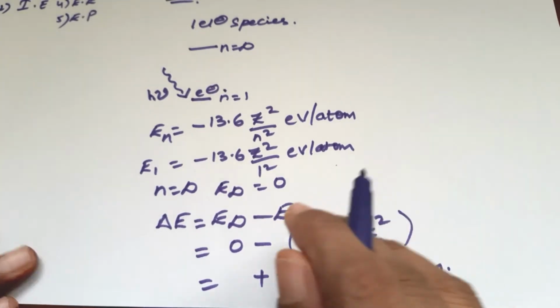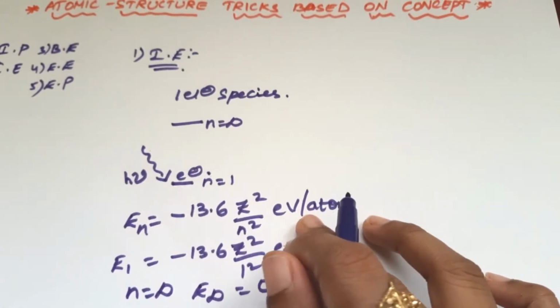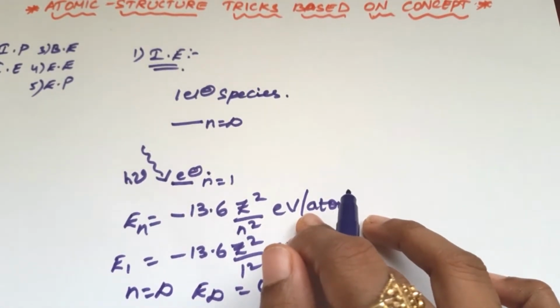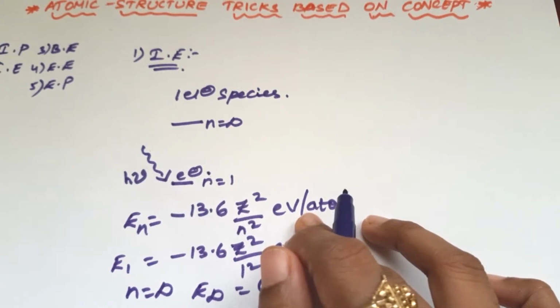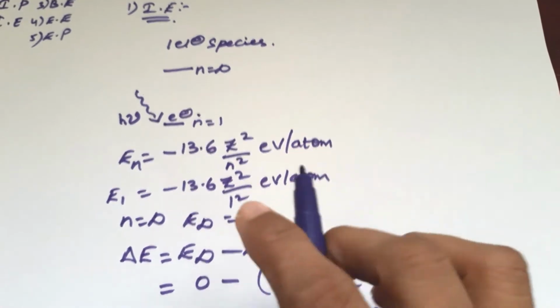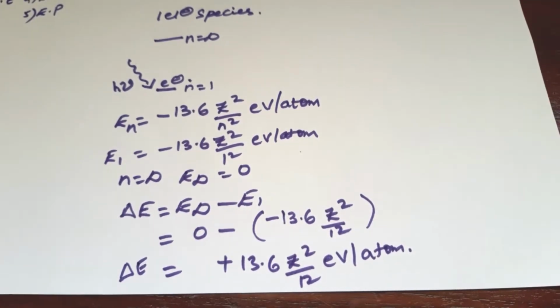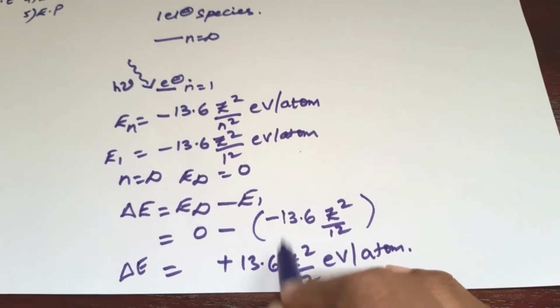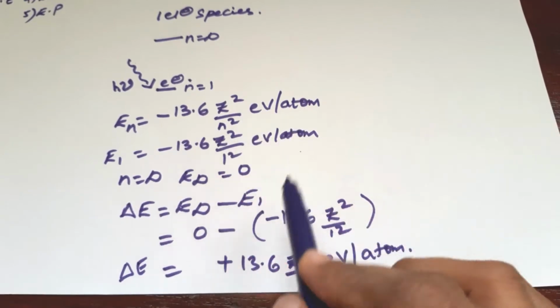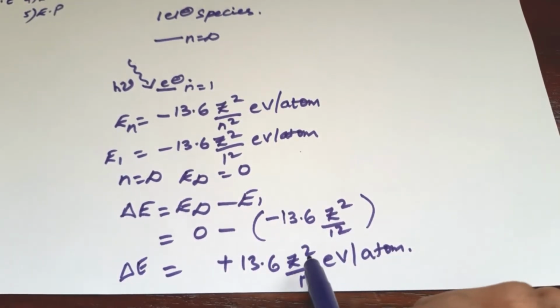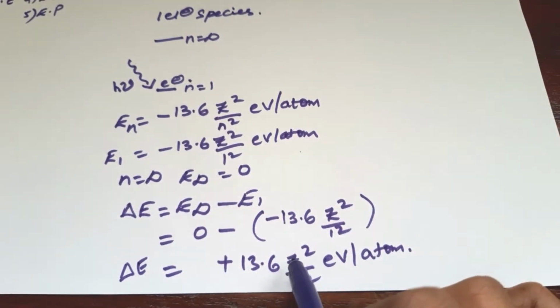Here I am going to give some tricks for ionization energy. The ionization energy is 13.6 Z square by 1 square electron volt per atom, where 1 is n square and Z is the atomic number.